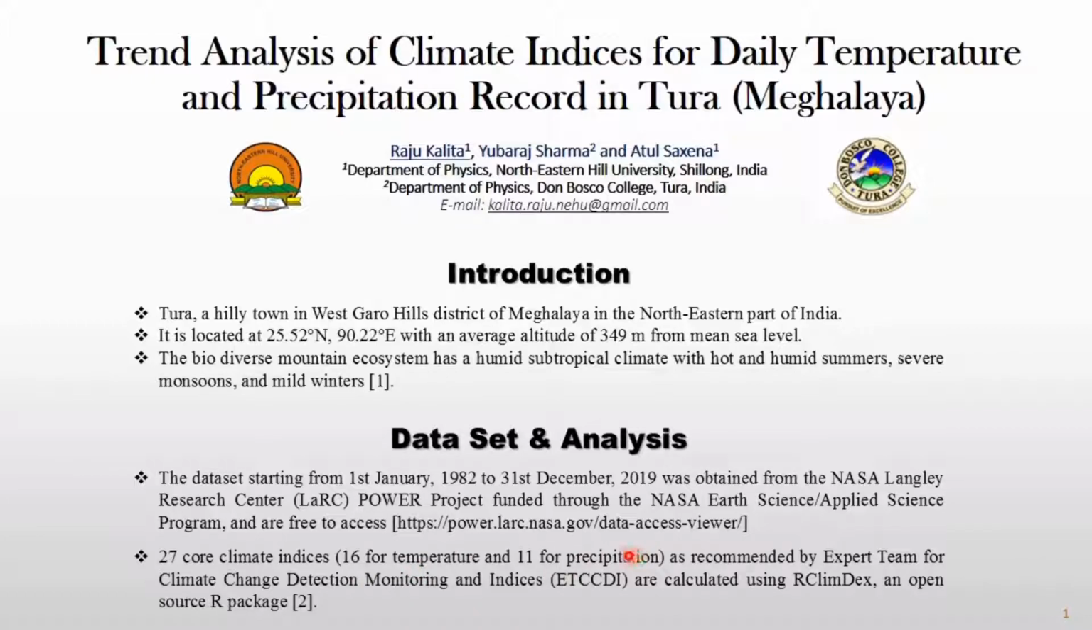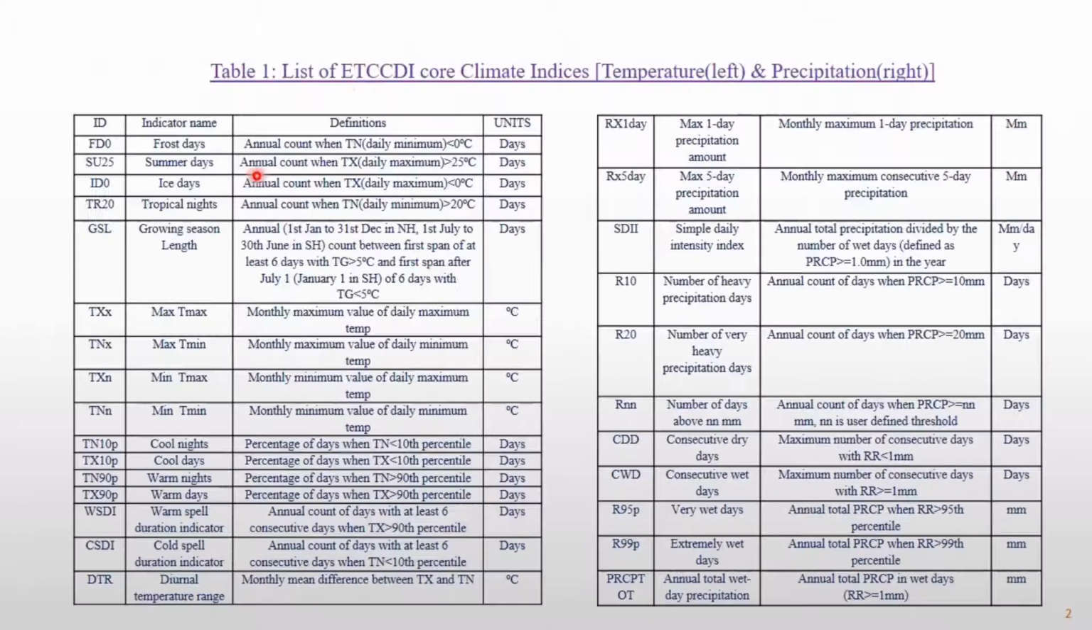Out of 27 core climate indices, 16 are for temperature and 11 are for precipitation. This is the list of climate indices. The left side shows the temperature indices, whereas the right side shows the precipitation indices. Let me explain the first one, FD0. That means the frost days. It is the number of days when the daily minimum temperature is less than 0 degrees, counted per year. Its unit is days. Similarly, all other indices are explained by this definition.